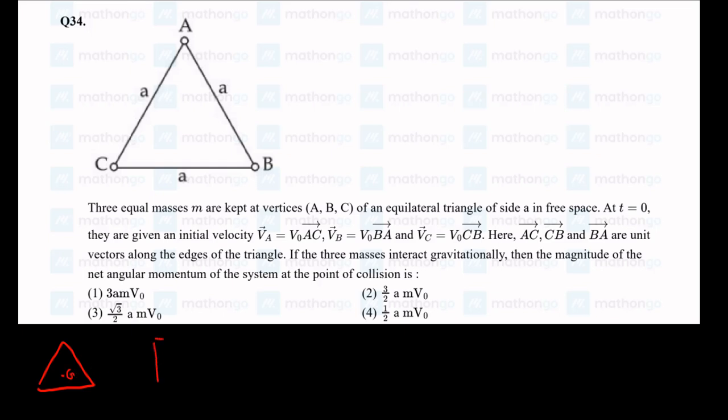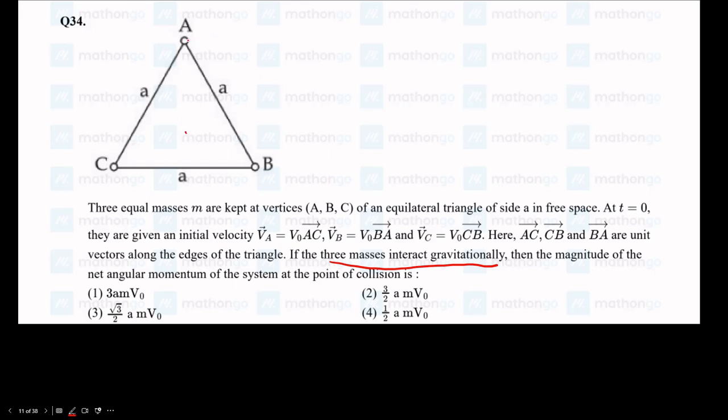If they are placed on the vertices of a square, they are going to meet at the center of the square. Similarly, they are going to meet at the center of that geometrical shape. This is a fact which we need to know. We can also derive it, but it's a very lengthy process, so it's just better to know. All of them are attracted by only their gravitational forces, so eventually they are going to meet at the centroid.